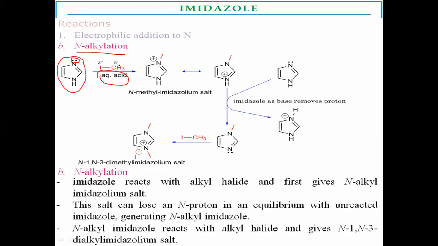These methyl groups are substituted on the nitrogen atom containing the lone unshared electrons, to make the intermediate, that is a positively charged nitrogen-containing imidazolium salt, the N-methyl imidazolium salt. The tautomeric form involves shifting of the positive charge from the first nitrogen and hydrogen, and delocalization of the pi electrons.